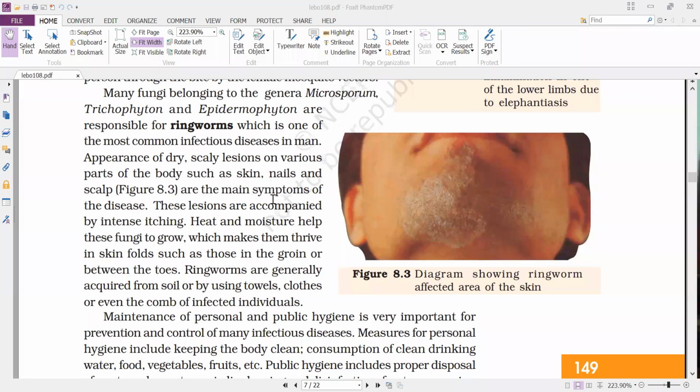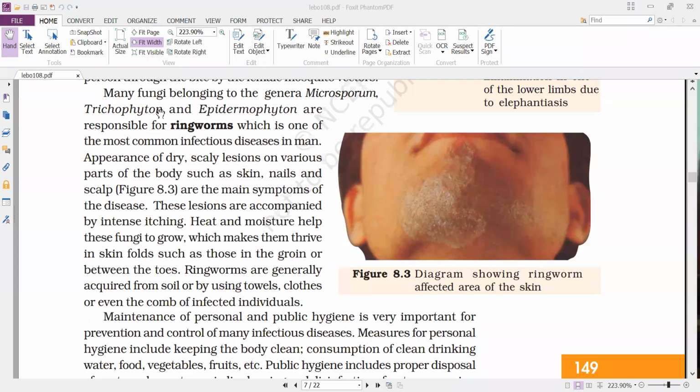The best way is prevention. So we have to prevent the bite of mosquitoes, by using nets or by using repellents or creams, or by destroying the breeding places of mosquitoes. Like that, there are preventive steps. That one we'll discuss later.